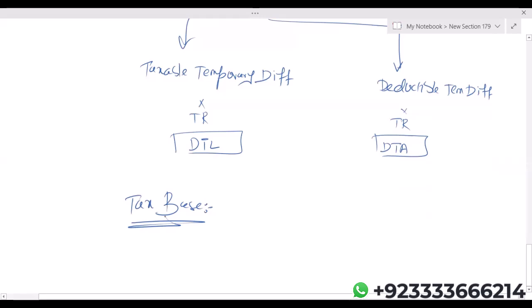So tax base means what value taxation authorities assign to your assets, or in case of your liabilities, what value they assign to your liabilities. That is tax base.